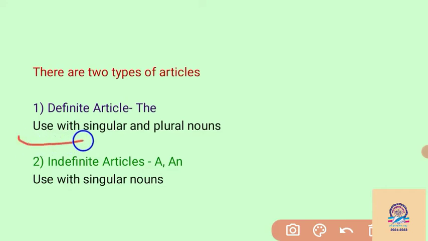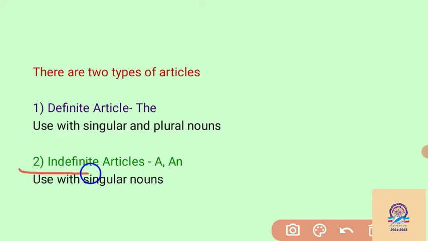We use the with singular and plural nouns, so it can be used with a singular noun and also a plural noun. The is used to show a definite, fixed person or fixed noun. So the refers to a particular fixed noun.